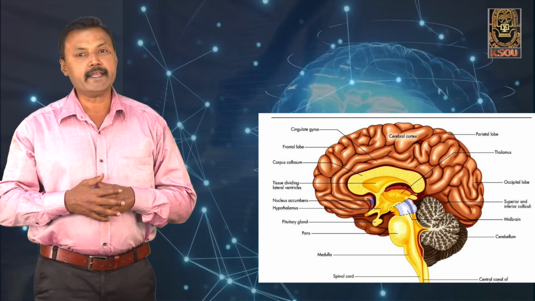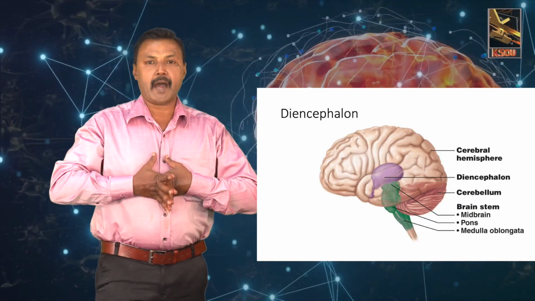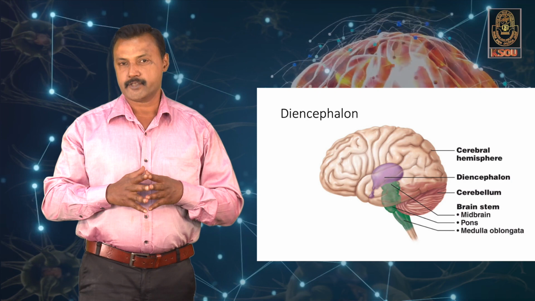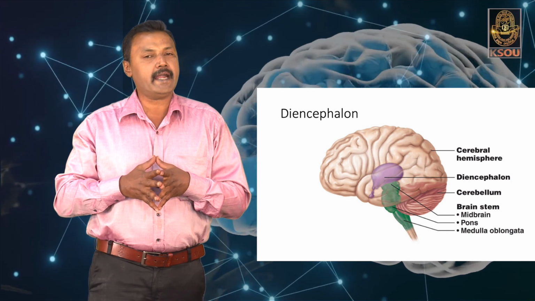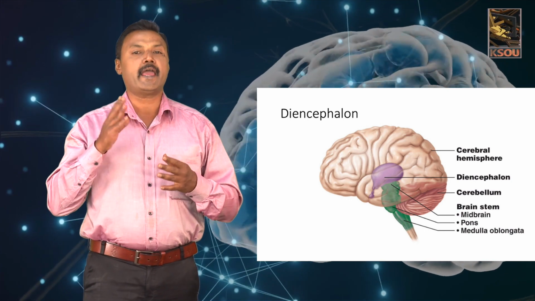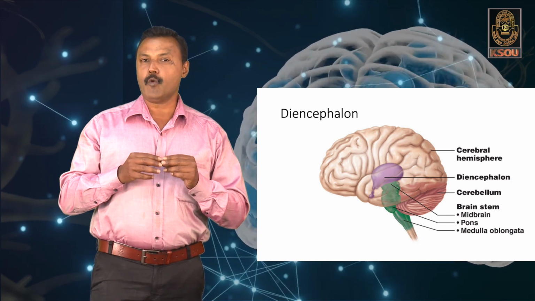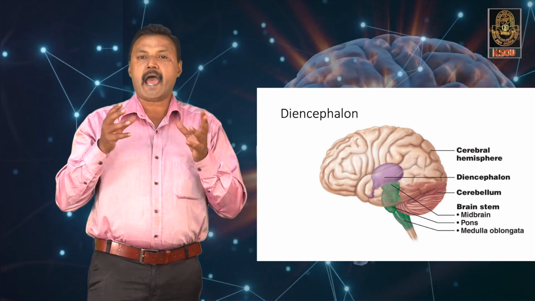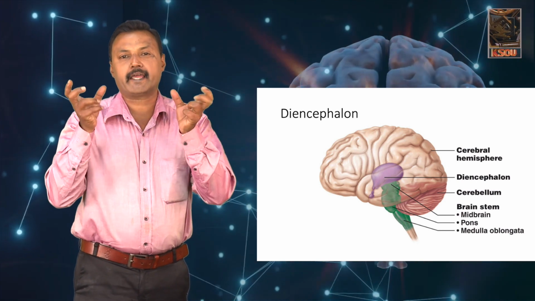So, dear students, let us move on to the diencephalon. The diencephalon is a part of the brain that is hidden between the cerebral hemispheres. The diencephalon has three important regions which are bilaterally symmetrical. These three important regions are the thalamus, hypothalamus, as well as the epithalamus. The thalamus is a small oval region on the side walls of the third ventricle, containing a large number of grey bodies.